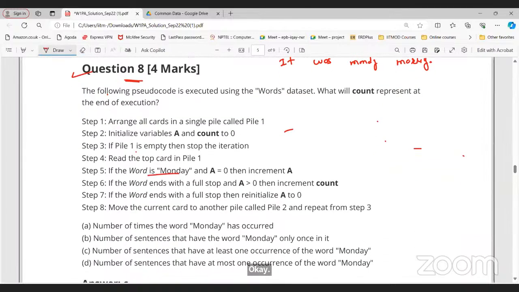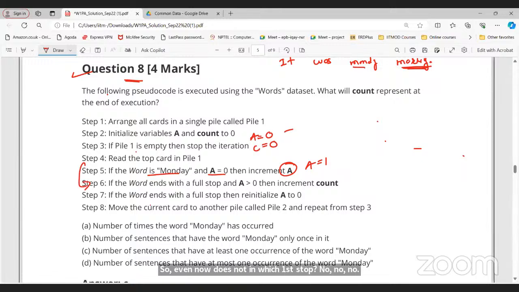The word is Monday. A is 0. Yes, that is true. Count is also 0. Increment the value of A. So A is 1. Now, does the word end with a full stop? No. Then Monday is there, and after that, morning is there. Now, is the word Monday? No, it is morning.